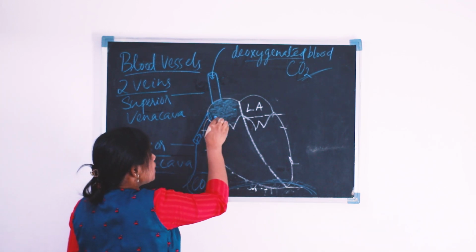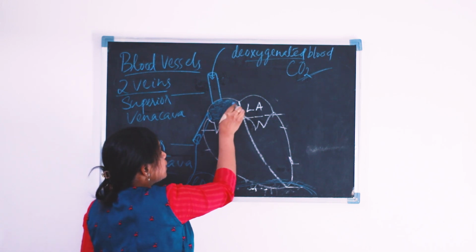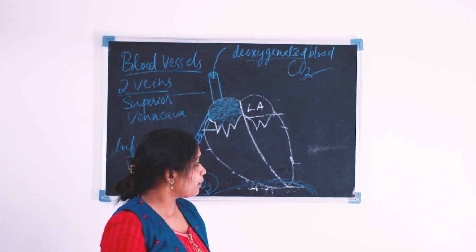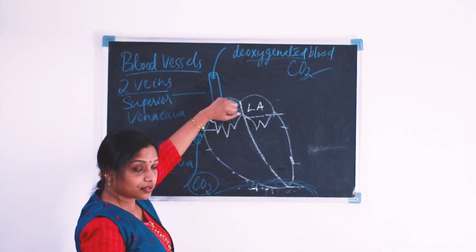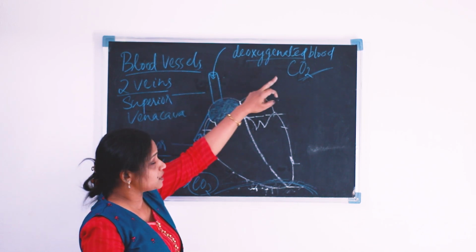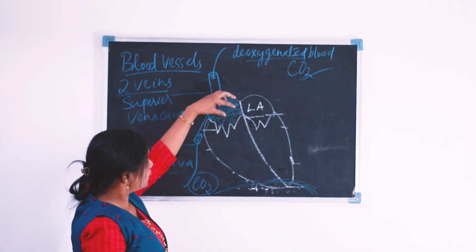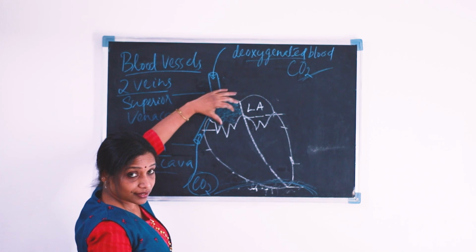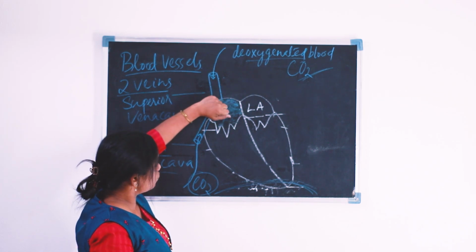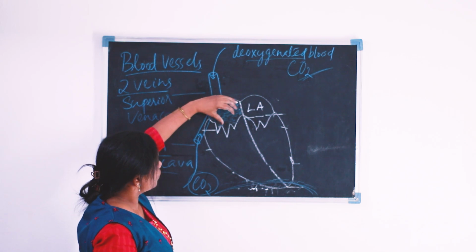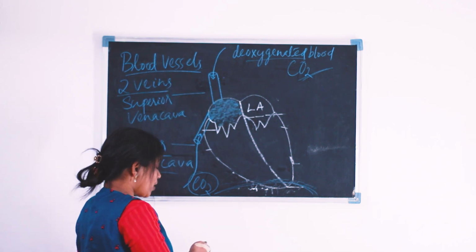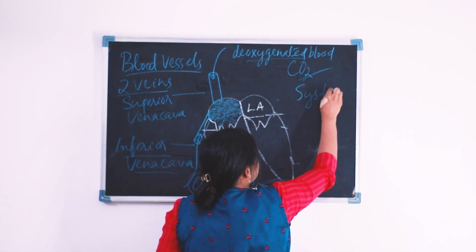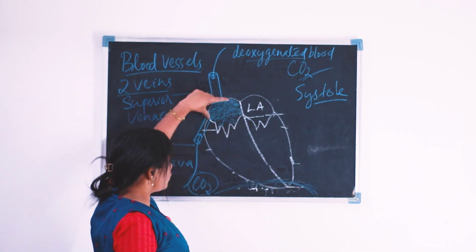Now this is our right auricle. The right auricle is now filled with impure blood or deoxygenated blood. And what happens is, when the right auricle is filled with the impure blood, the blood which is rich in carbon dioxide, the auricle starts contraction, because it is slightly expanding. It is filled with the impure blood. Now the auricle starts contraction. And that contraction of the chambers of the heart, contraction of the auricle, is known as systole. That is auricular systole.